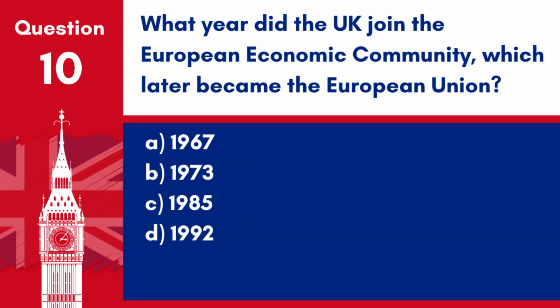Question 10. What year did the UK join the European Economic Community, which later became the European Union? A. 1967. B. 1973. C. 1985. D. 1992. Answer. B. 1973. The UK joined the European Economic Community, now known as the European Union, in 1973.